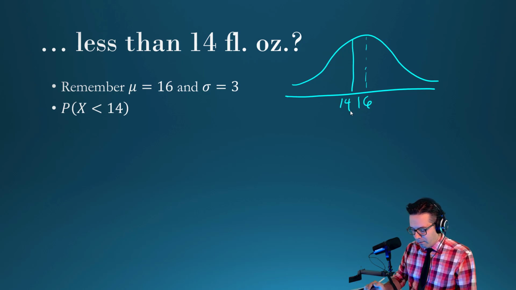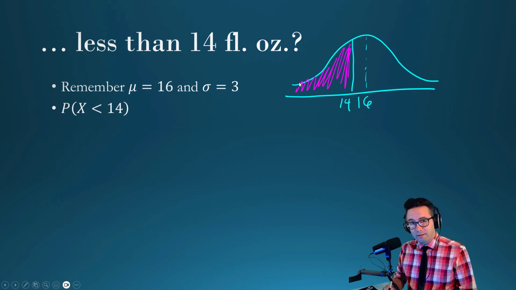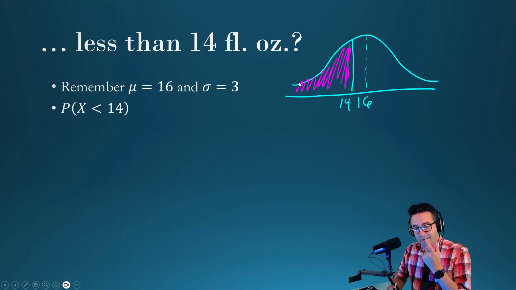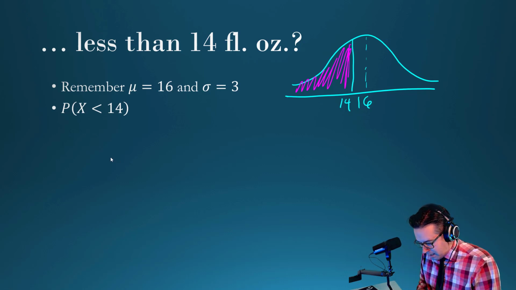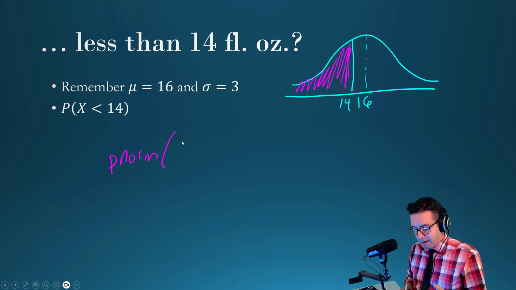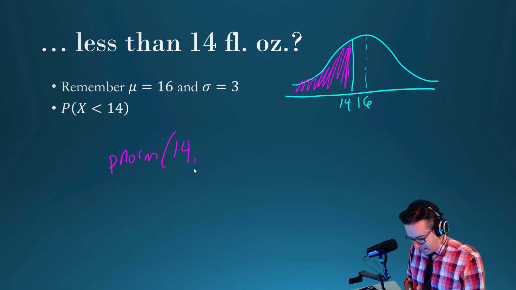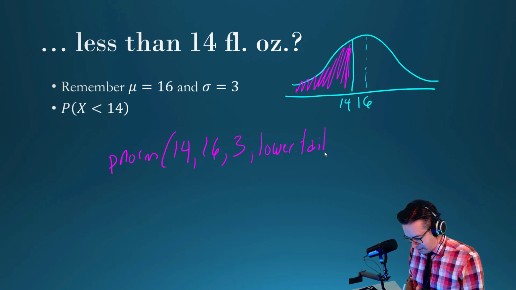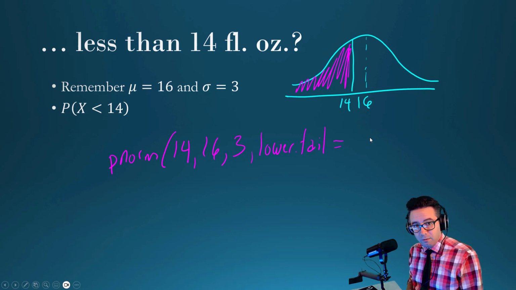What we're looking for is the probability that it's any of these values that are less than 14. The way we would put that in would be pnorm, and then we put in the value of x, in this case 14. Then we put in the mean, which is 16, and 3 is the standard deviation. And we want lower tail to be what's going to the left, so we want it to be true.